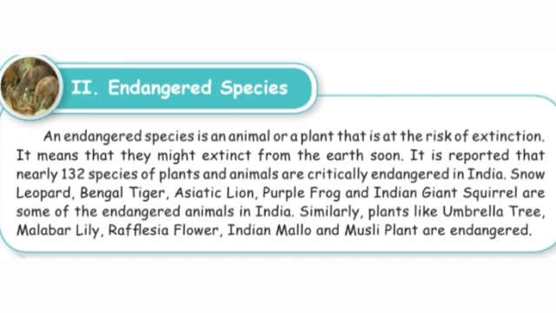Yes, they are snow leopard, Bengal tiger, Asiatic lion, purple frog and Indian giant squirrel. Can you understand? Now, plants like umbrella tree, Malabar lily, Rafflesia flower, Indian mallow and muesli plant are endangered.